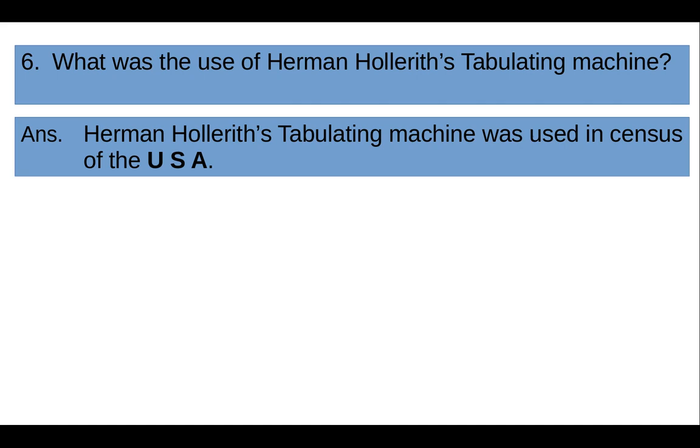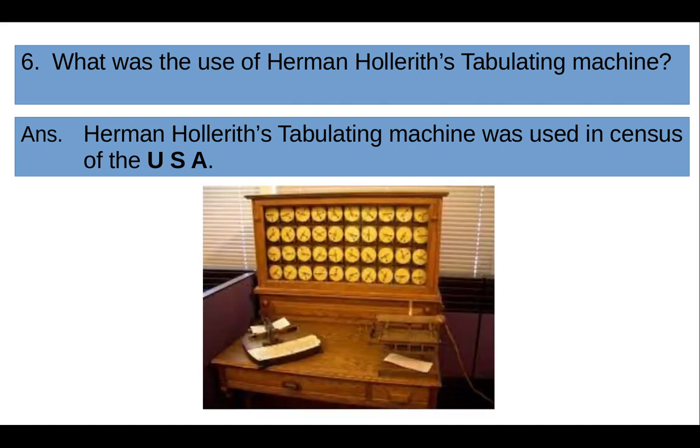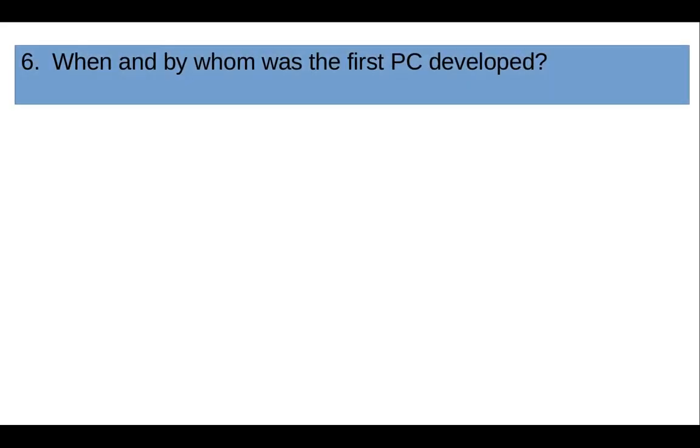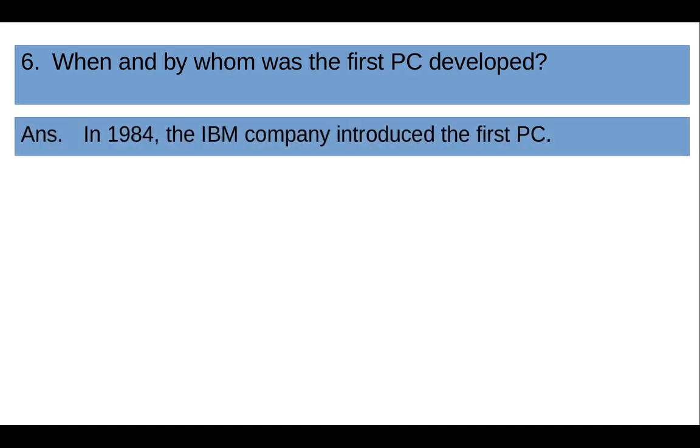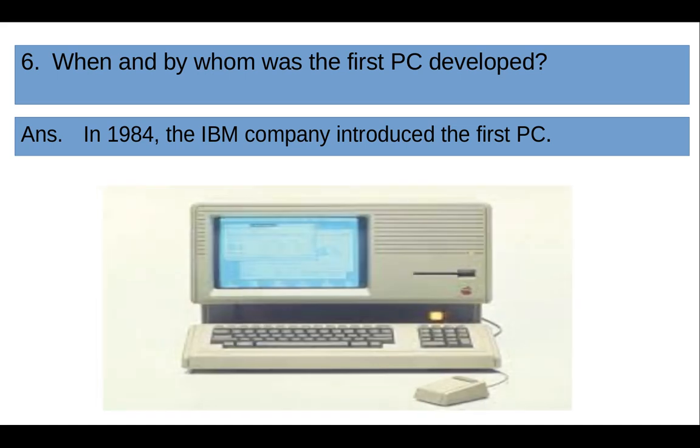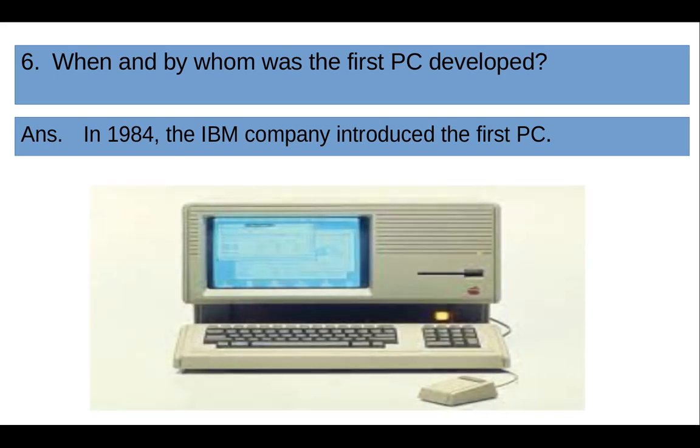And you can see this is the tabulating machine which was invented by Hermann Hollerith. Now the next question, students: when and by whom was the first PC developed? The answer to this question: in 1984 the IBM company introduced the first PC, and the picture of the first PC is like that.